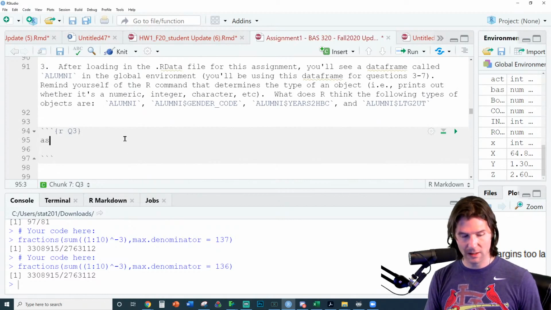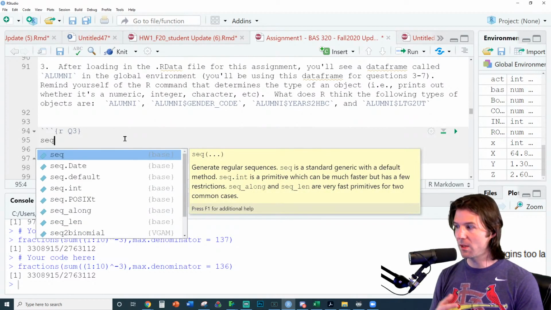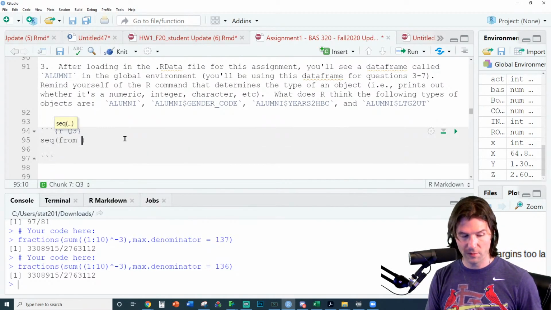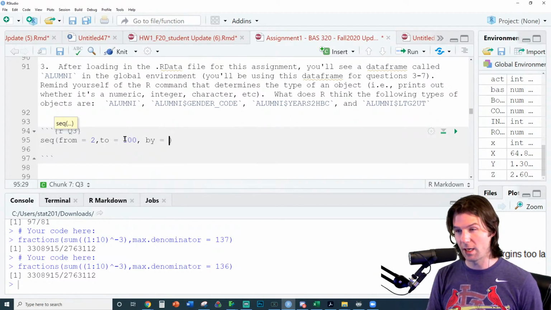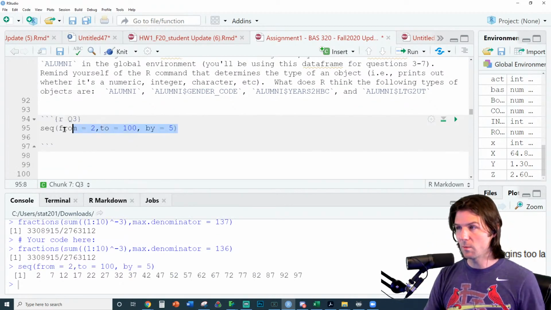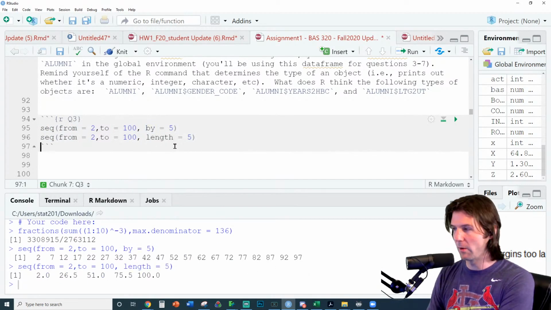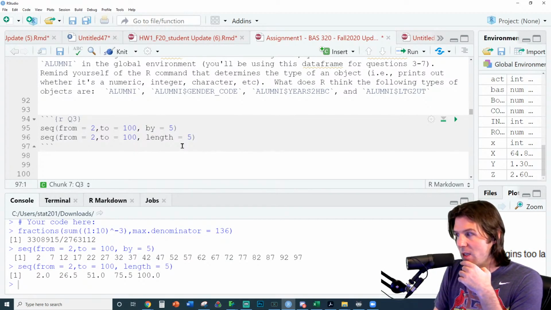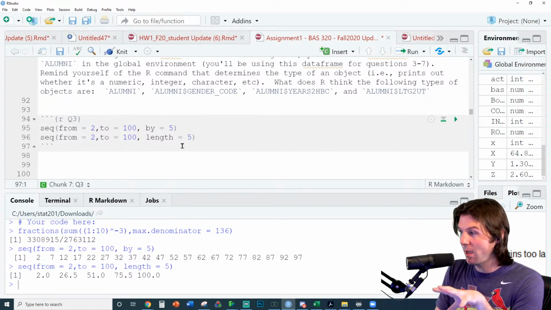Your sequences will be things like, let's say it wants a sequence from 5 to 100 going by 2. So the order for sequences is going to be from equals 2, to equals 100, by equals whatever you want the by to be. I believe so, Amber. Yep. So understanding these small differences between the sequences here is the key, because we have additional things we could put in here, where length gives you that many elements. I think where people get confused, Isabella, is that if you want so many elements in a sequence, you can make sure to give it that many elements.